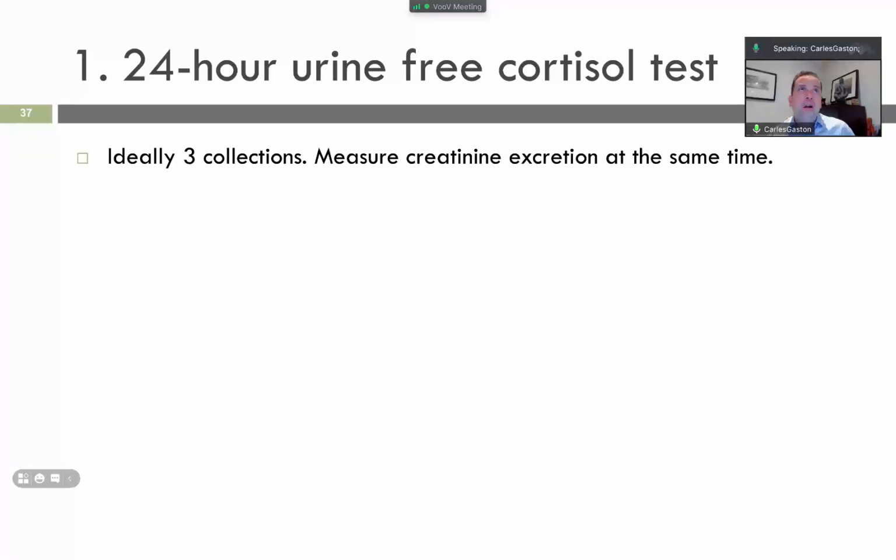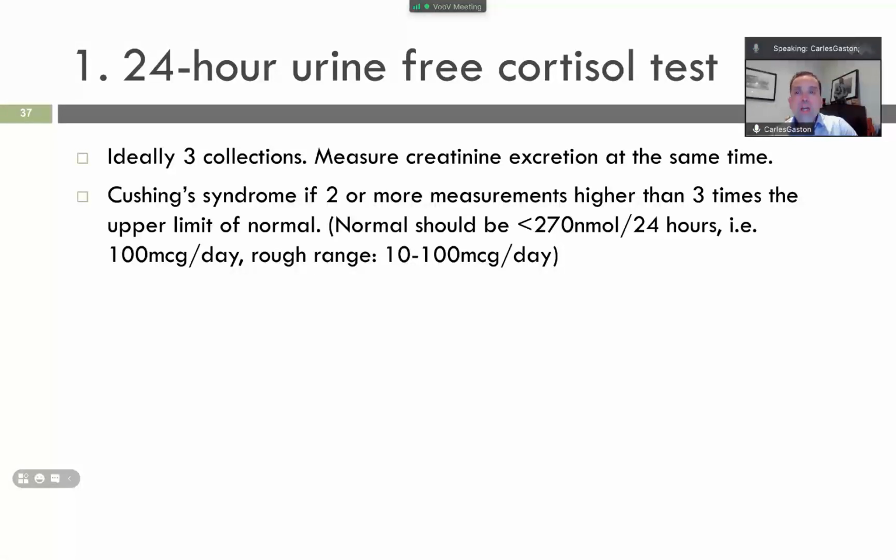So Cushing's syndrome, if 2 or more measurements are higher than 3 times the upper limit of normal, right? You will consider this. Guys, you don't need to know this. This is just to give it an example. All that you need to know is that the 24-hour urine-free cortisol needs to be elevated, and that it's done during collection, right? You will consider this.